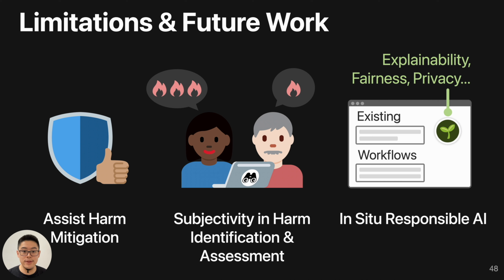Finally, we'll discuss some limitations and future work. In our work, Farsight focuses on identifying and assessing harms, so we do not really help users mitigate those harms. Future researchers can think about ways to help users with suggestions and actionable feedback to prevent those harms from happening, such as changing the prompt, safeguarding the prompt, or adding fine-tuning data. We also noticed some subjectivity in harm identification and assessment, even between our raters. Some raters think a harm is very severe, while others do not. Future researchers can find a better way to assess the severity and likelihood of different harms.